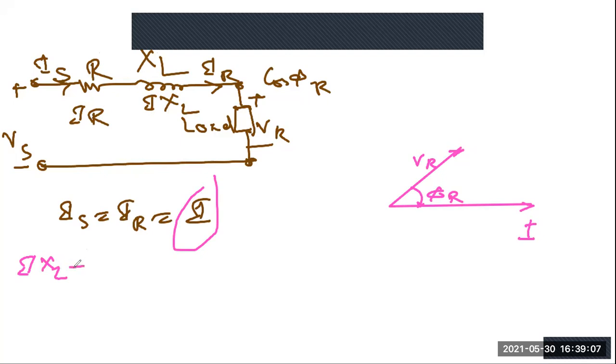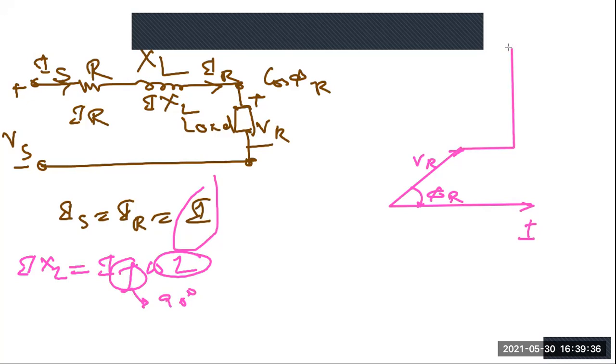Sir, because of lead, because this is I into j omega L. This j will contribute plus 90 degrees, and that's why it is perpendicular to IR. So now we'll draw this. This is your IR, and then we have your IXL.